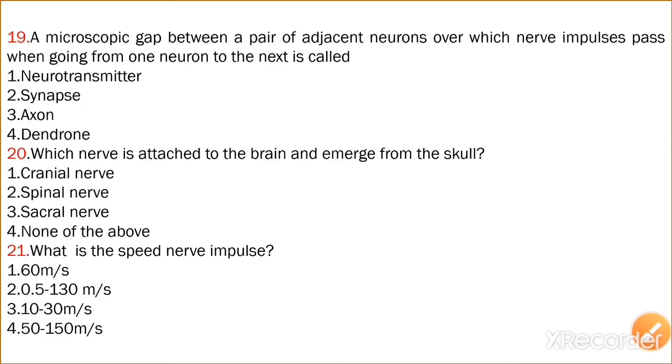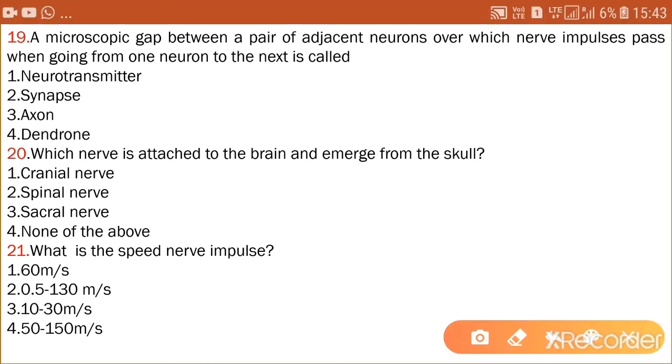A microscopic gap between a pair of adjacent neurons over which nerve impulses pass when going from one neuron to the next is called: first option, neurotransmitter; option 2, synapse; option 3, axon; option 4, dendron. So the correct answer is option 2, synapse. Synapse is the microscopic gap between a pair of adjacent neurons over which nerve impulses pass when going from one neuron to the next neuron.